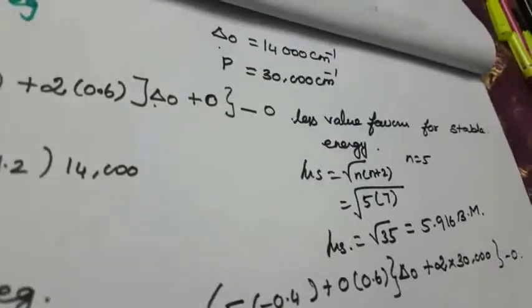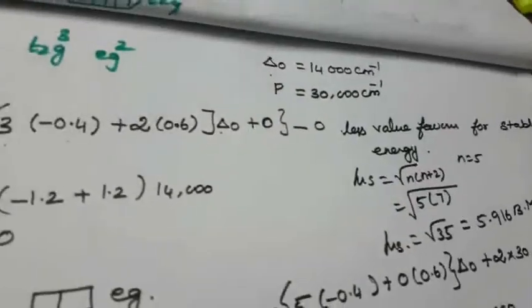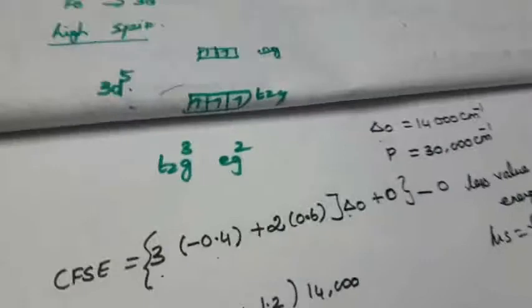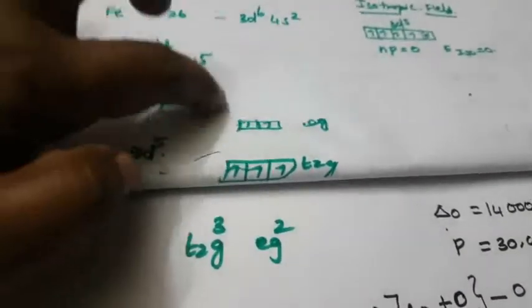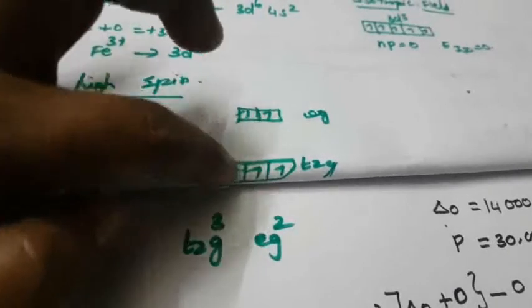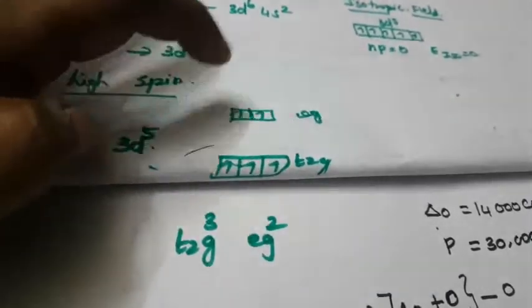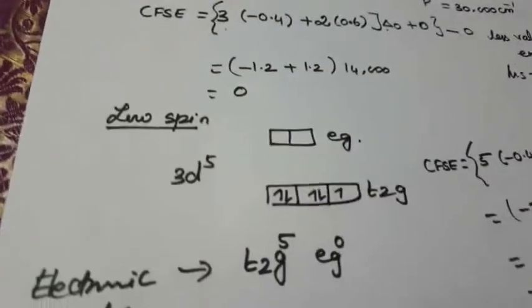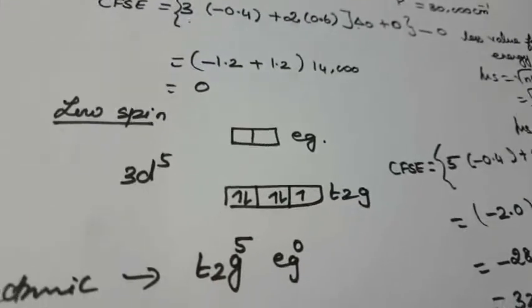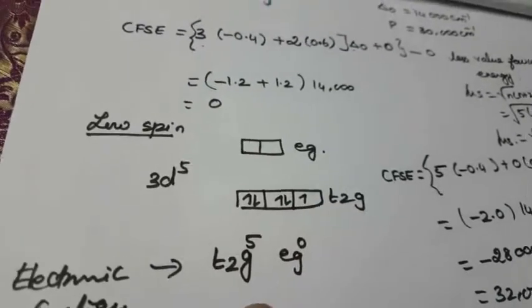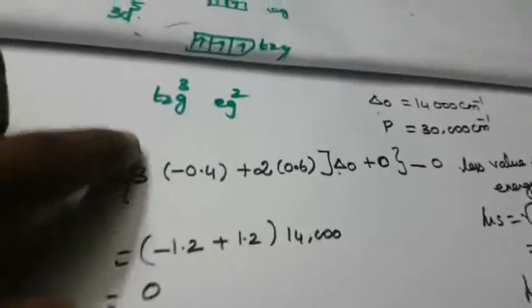So this is the another one. Okay, once again. So first you understand that first one is you can calculate the high spin. High spin means electrons get filled in the upper level also. Like Hund's rule, first half filled, higher spin: in high spin electrons go to the upper level, in low spin pairing occurs in the lower level. So that is the reason t2g level. So this is the electronic configuration. How many electrons? t2g 5 electrons, eg 0. So here also t2g 3 electrons, eg 2 electrons.